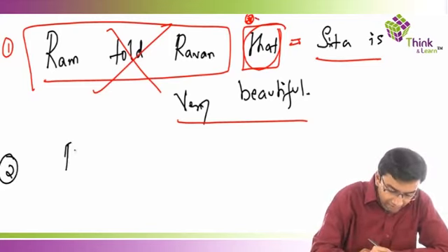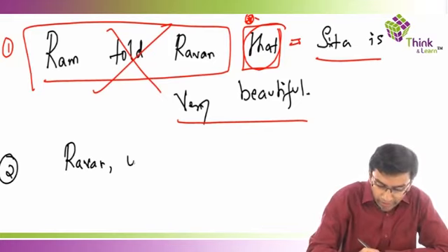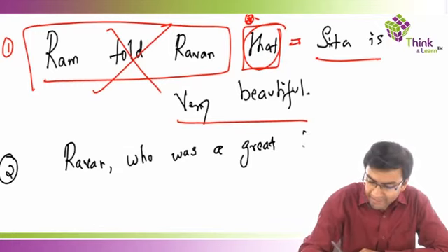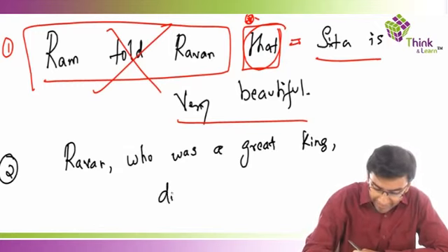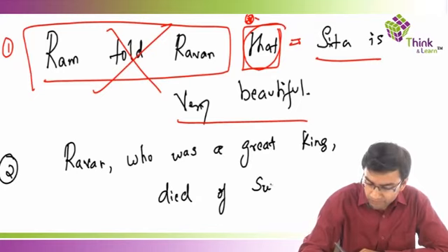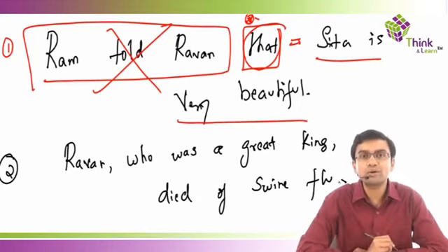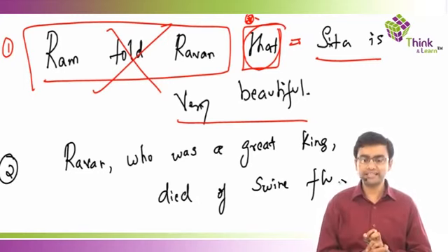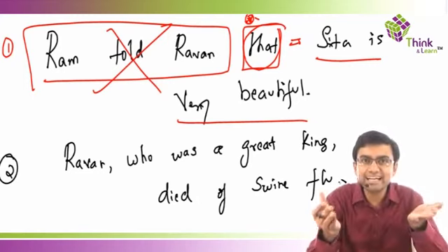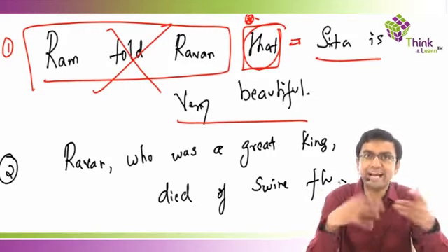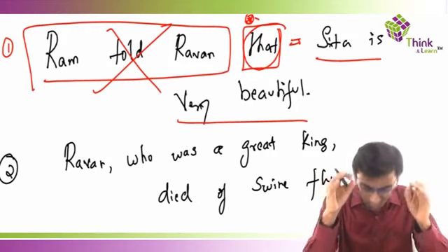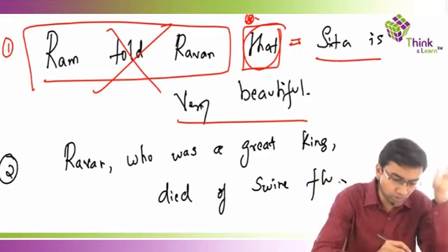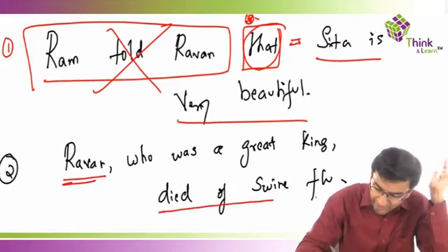Ravan, who was a great king, died of swine flu. Again, you guys tell me what is important in this line. Ravan, who was a great king, died of swine flu. Now, whether he was a great king, useless king, useful king, handsome king, does it really matter to us? What is the crux? What is the most important idea in that line? Ravan died of swine flu. So what is really very important is Ravan died of swine flu.